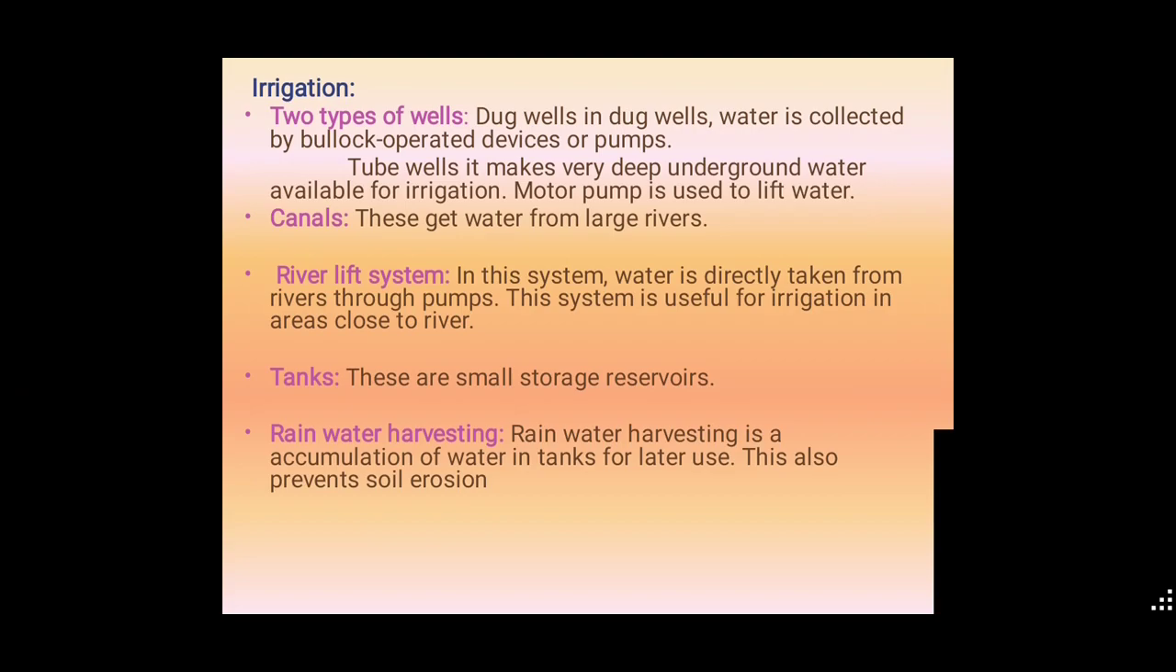Okay, that is called as tube wells. In one more irrigation method, that is called as canals. These get water from large rivers.